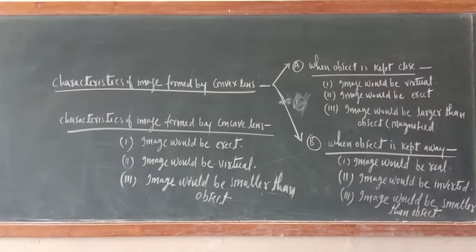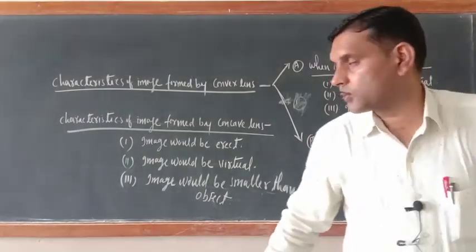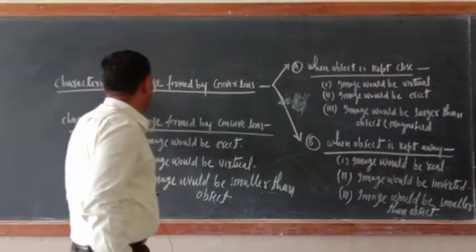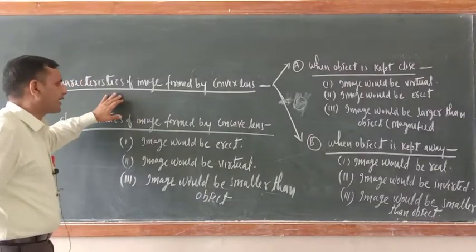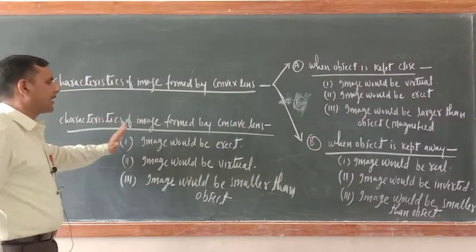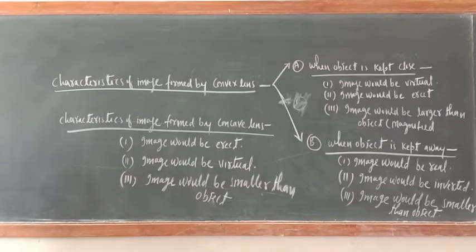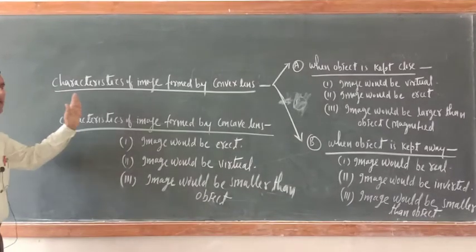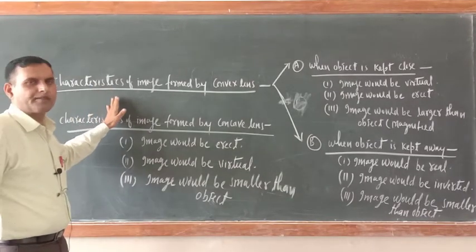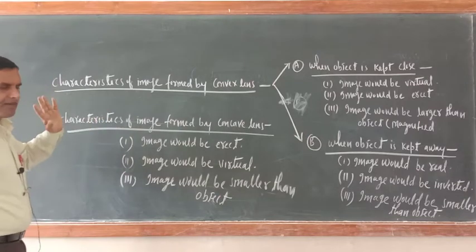Now cadets, let us move towards the characteristics of image formed by convex lens and concave lens. Before proceeding, let us have one idea.